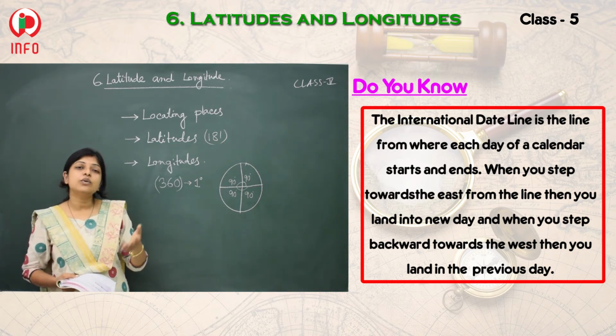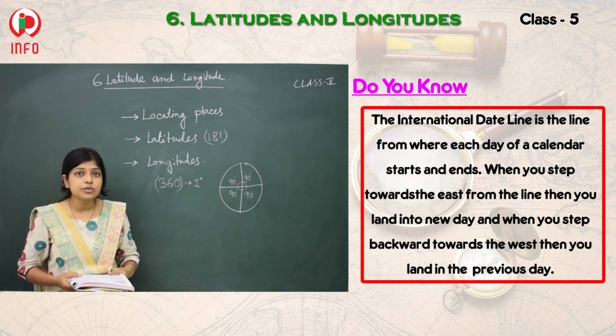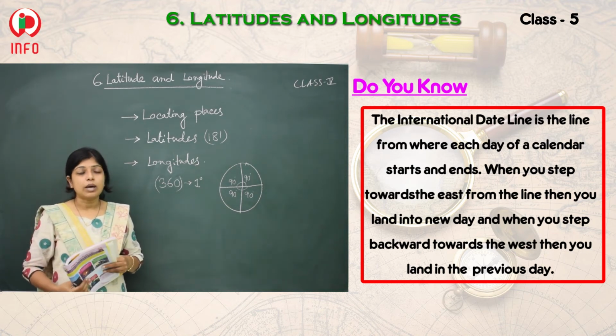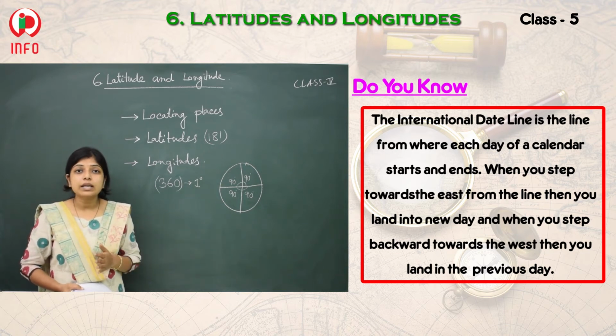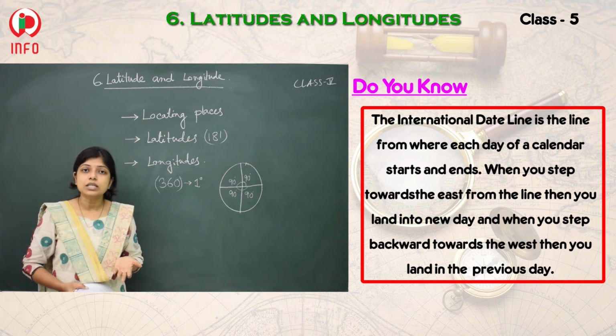Yes. And if you move towards the west, at that time what do you have to do? At that time you have to reduce 1. You have to subtract 1 from that date. That means in that case it should be the 4th August. Yes, it is possible. It is being done.